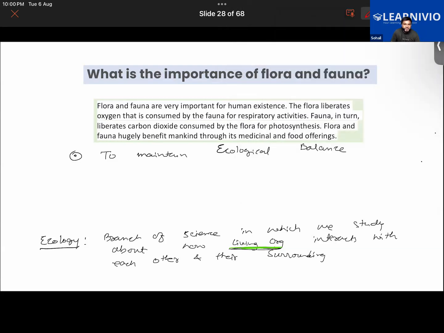Getting it? So that is what ecology is. So now you'd be better able to understand ecological balance, right?